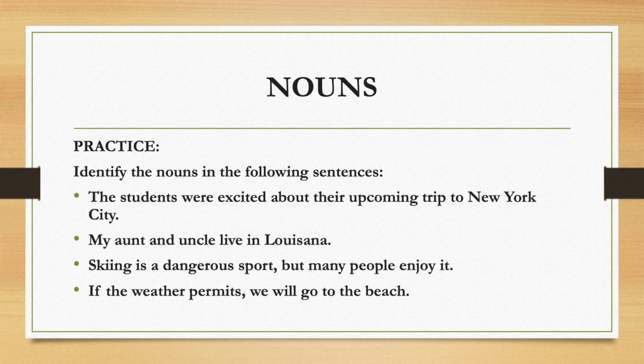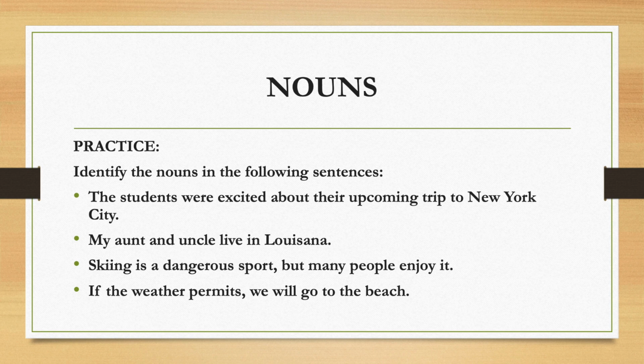Okay, let's practice identifying nouns. Again, I'm going to keep the screen up for a few seconds to give you time to try to figure this out yourself. And as always, you're welcome to pause the video here if you think you need a little more time, okay? The first sentence is, the students were excited about their upcoming trip to New York City.